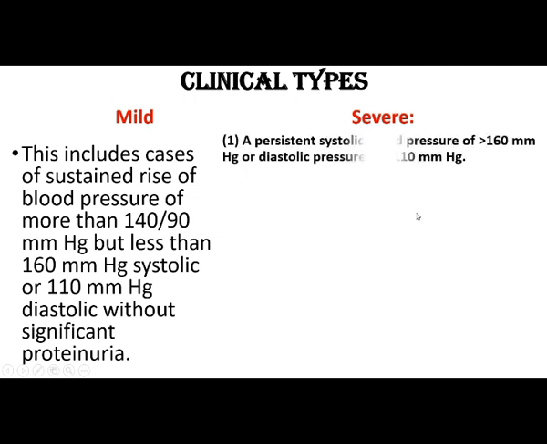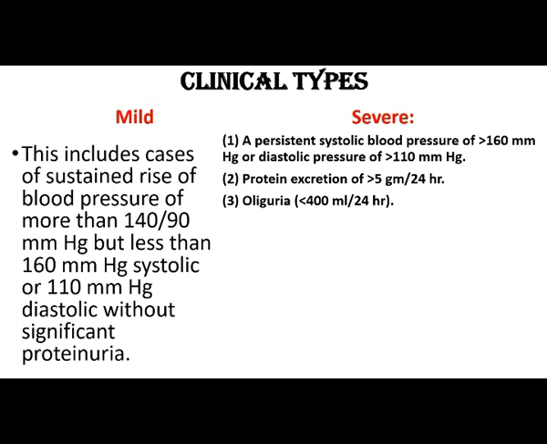But in the severe case, there is a persistent systolic blood pressure of more than 160 mm Hg, diastolic pressure of more than 110 mm Hg, and protein excretion of more than 5 gram per 24 hours, and oliguria, that is less than 400 ml per 24 hours.